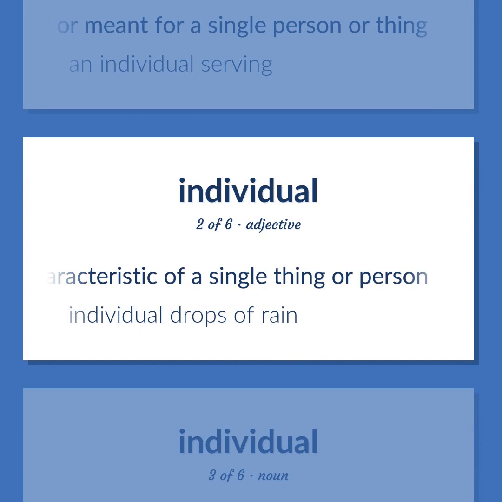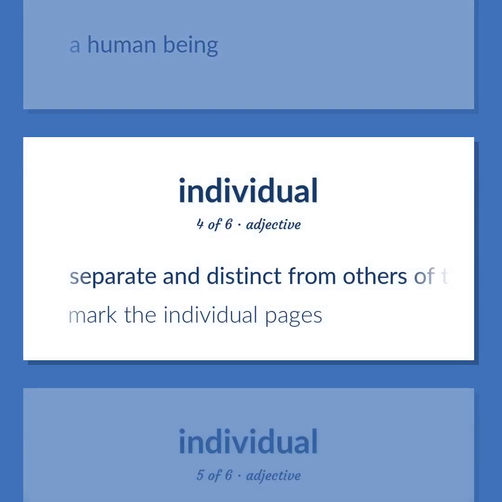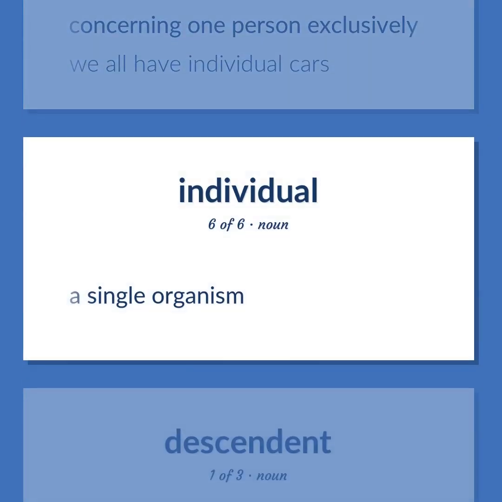Individual drops of rain. A human being. Separate and distinct from others of the same kind. Mark the individual pages. Concerning one person exclusively. We all have individual cars. A single organism.